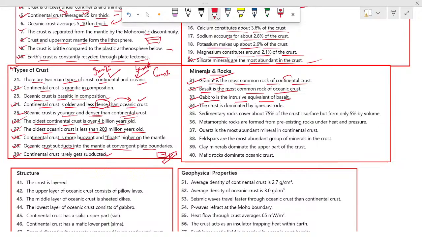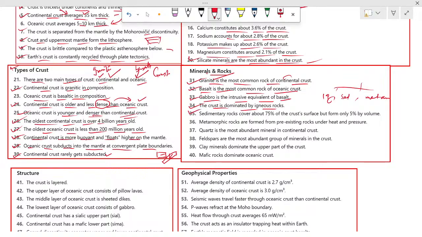So number 34, the crust is dominated by igneous rock. We all know there are three types of rocks: one is igneous, another is sedimentary, and the other is metamorphic. So the 34th number said that the crust is dominated by igneous rocks.